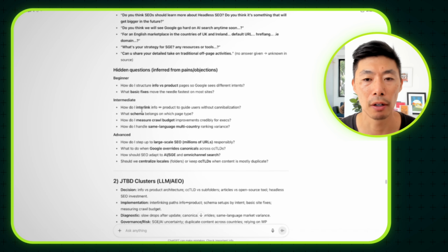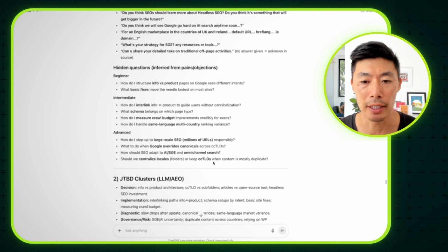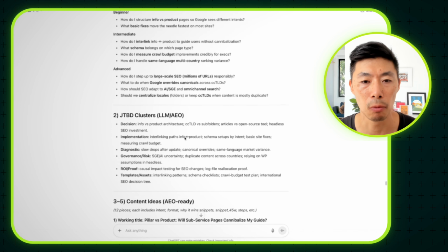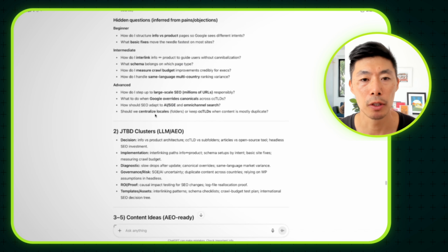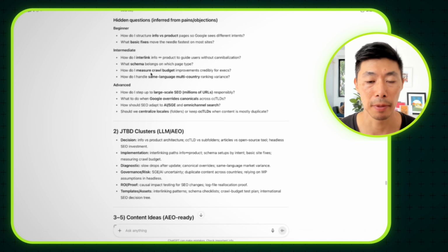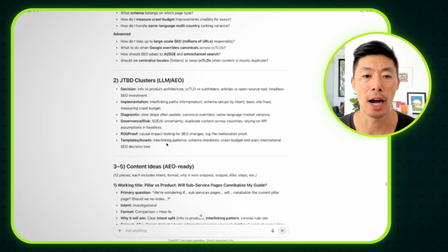Hidden questions inferred from pained objections. So I think this is also great content. How to interlink info, schema belongs on which page. How do I step up to large-scale SEO responsibly? So all these are questions in themselves. Then we're talking about the jobs to be done.